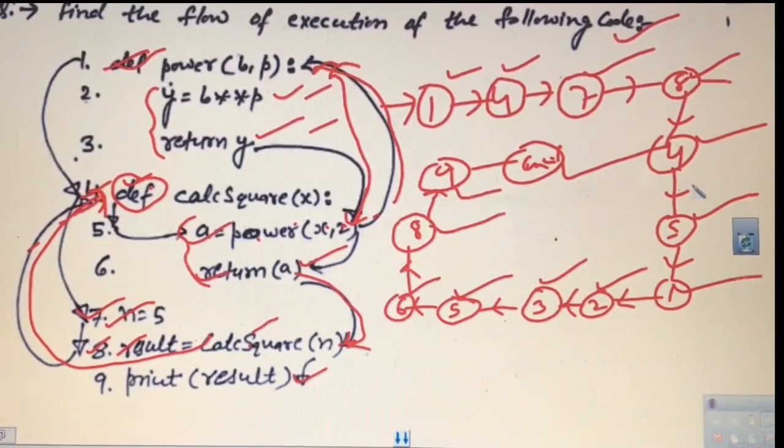So this is the flow of execution, and this is a very important and interesting point. If you clear your doubt about this flow of execution, if you know how the control is flowing in this execution, then it will be very easy to understand these function concepts. So listen to this lecture very carefully until you get your doubts clear.